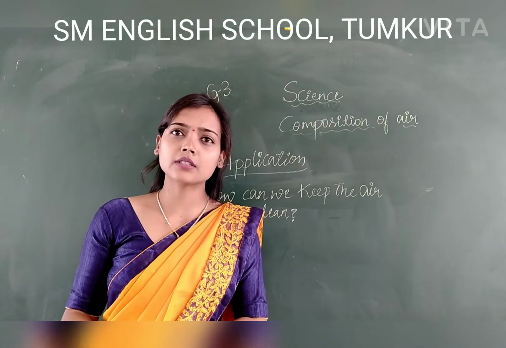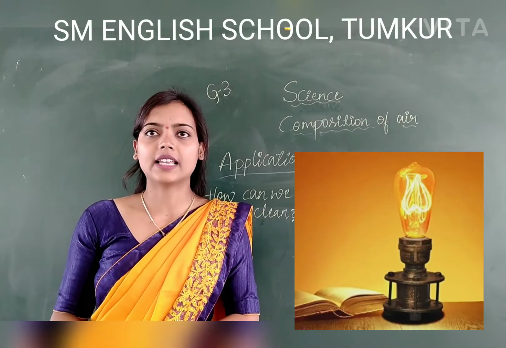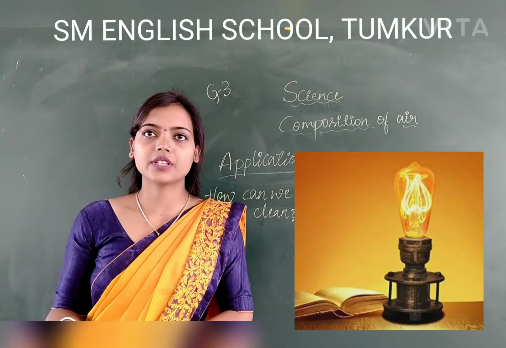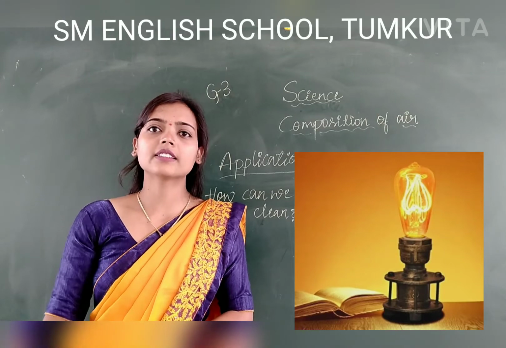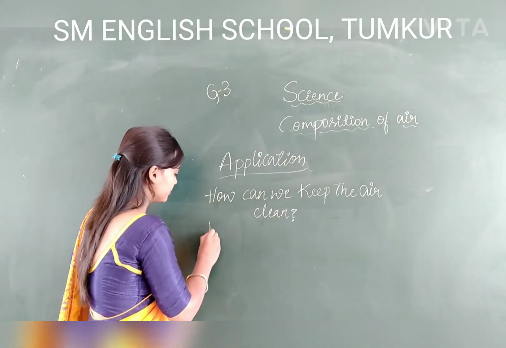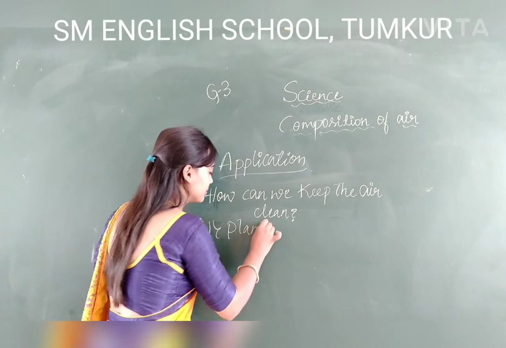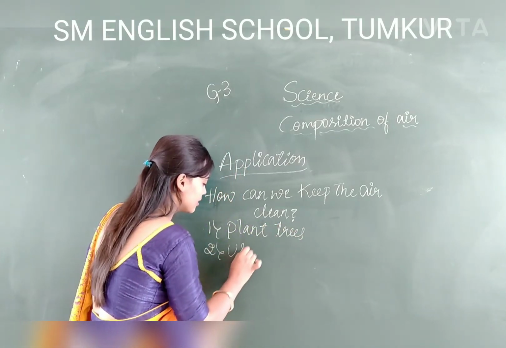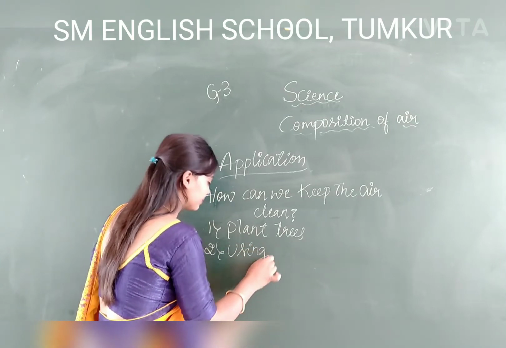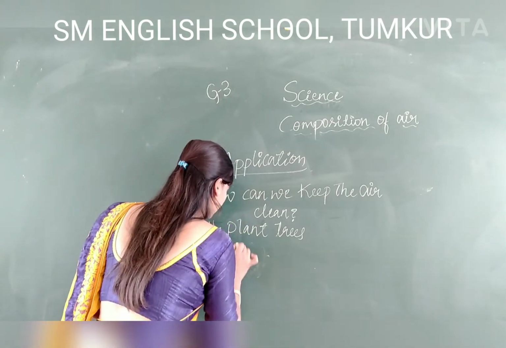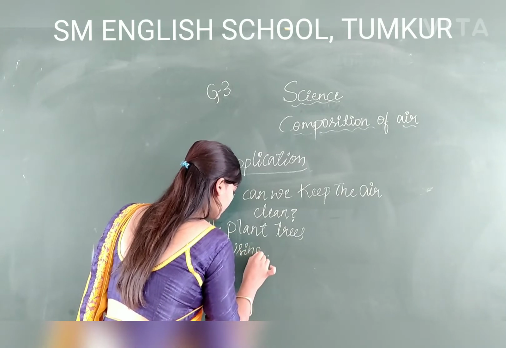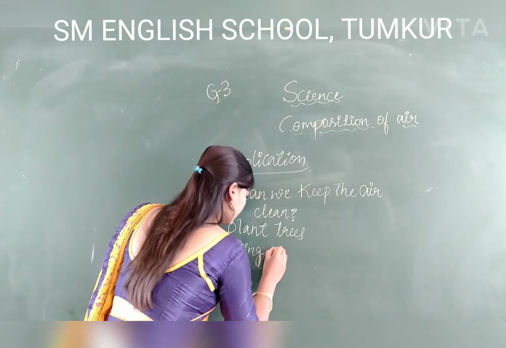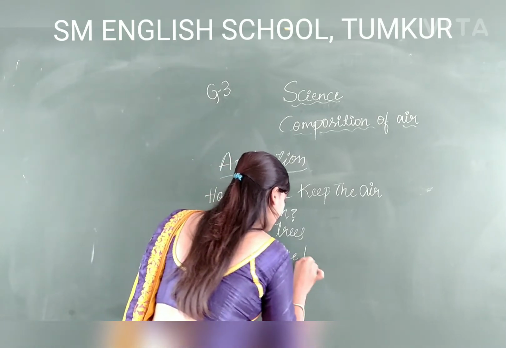And the second one is to use smoke-free lamps and stoves. We should avoid using cooking stoves and lamps which give out smoke. Getting it? Coming to the third one. First one is plant trees. Second one is using smoke-free lamps.